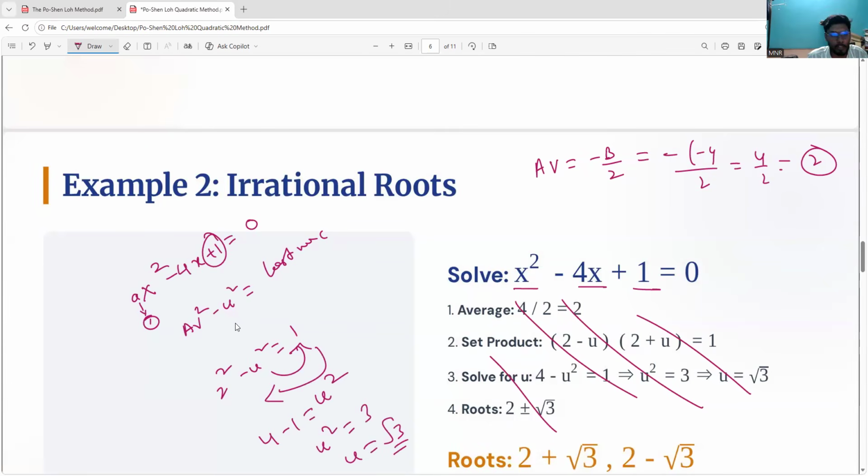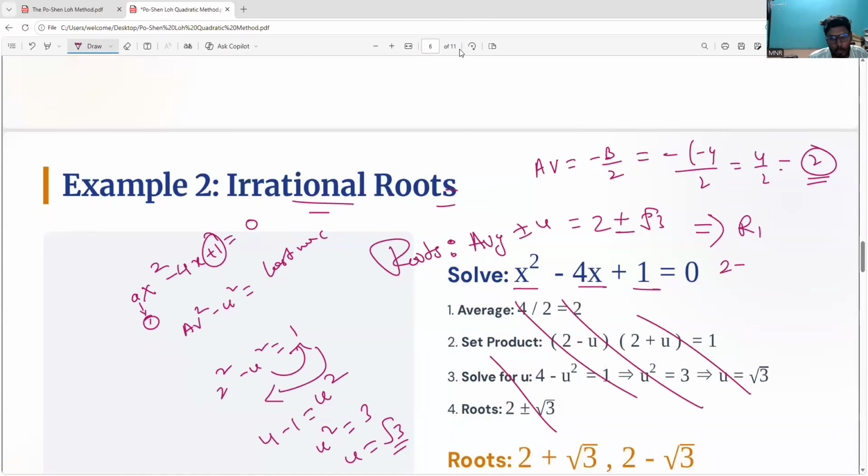So not complex roots, we can say irrational roots. So our answer is over. So what is the roots formula? I told you. Roots equals to, please respond. What is the formula? Average plus or minus u. U value got it. Average value 2. 2 plus or minus root 3 is the answer. So our roots, one root r1 is 2 plus root 3. Next root is 2 minus root 3.